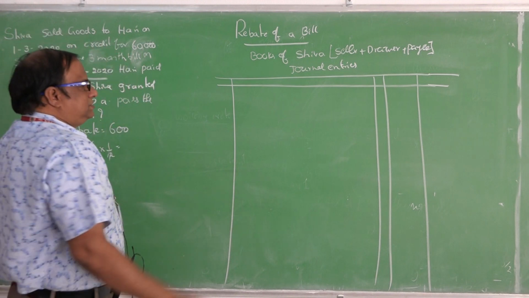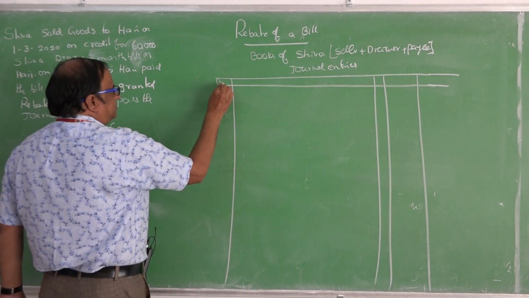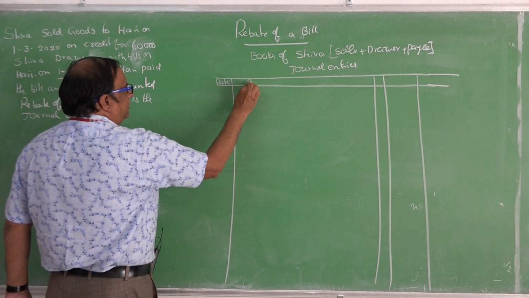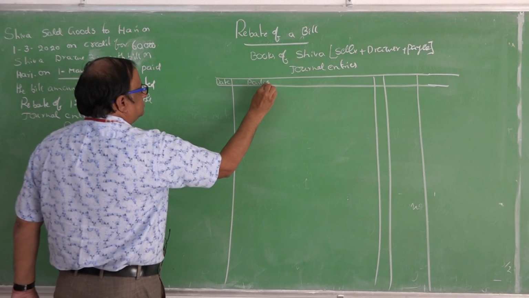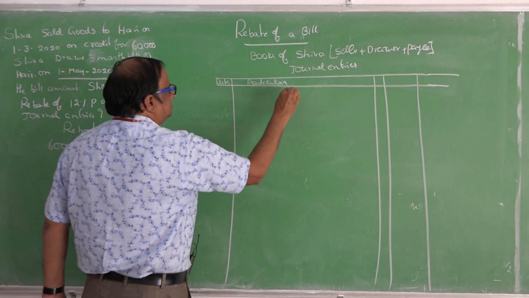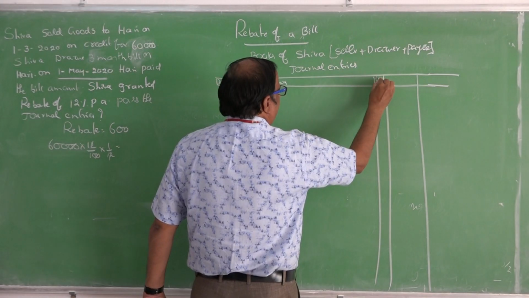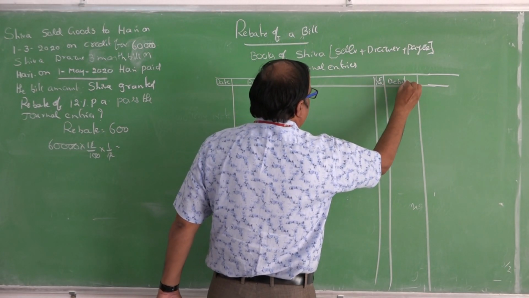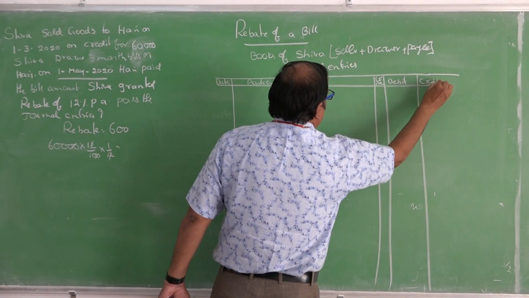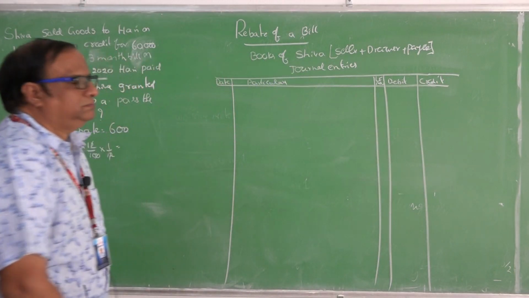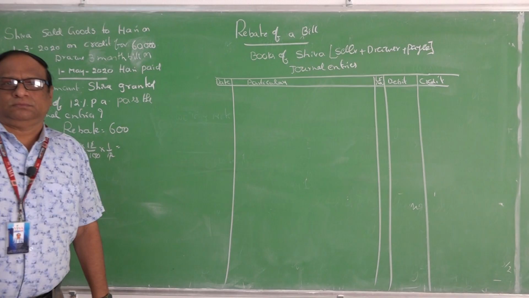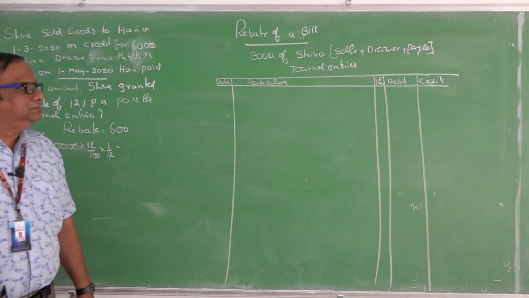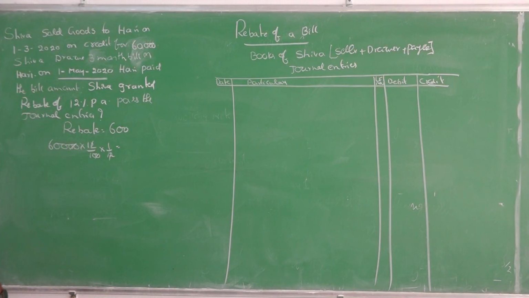Journal entries, simple: date, particulars, LF number, debit, credit. Simple. Date, particulars, LF number, debit.